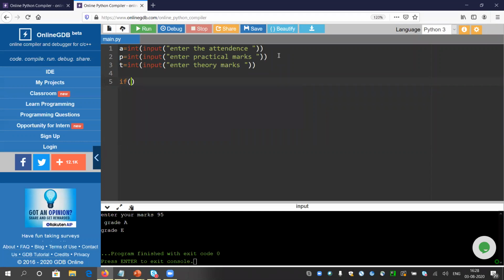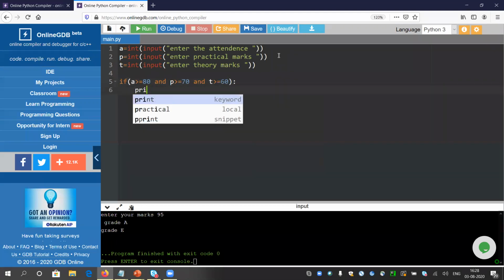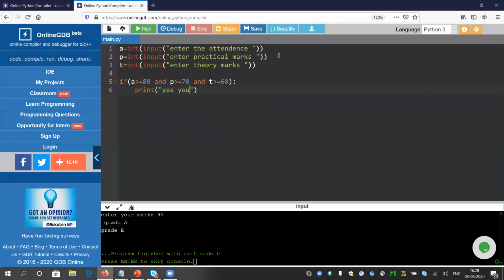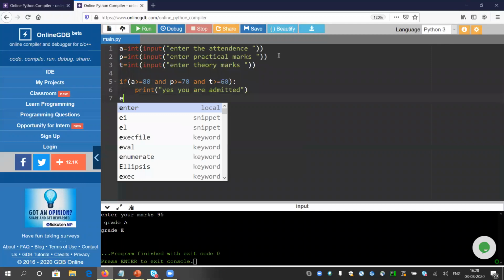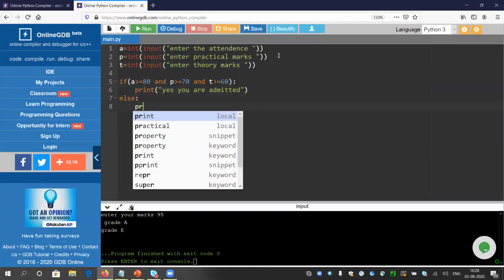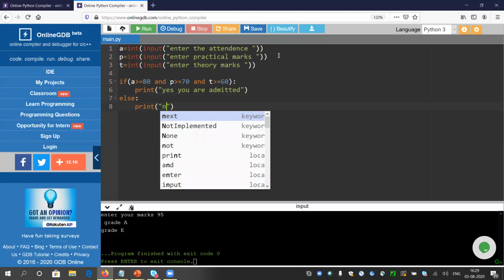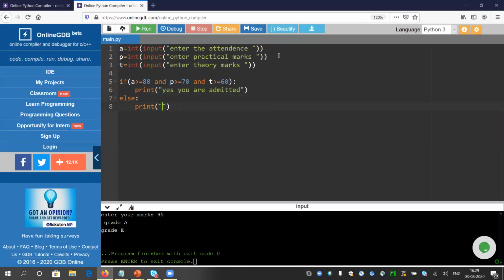So what I'm going to write, I am going to use a composite condition. So what will that be? A should be greater than or equal to 80, and the practical marks P greater than or equal to 70, and theoretical marks T greater than or equal to 60. Then only I will print, yes, you are admitted. Correct? If anyone fails anything, at least any one point, it will print no or sorry.